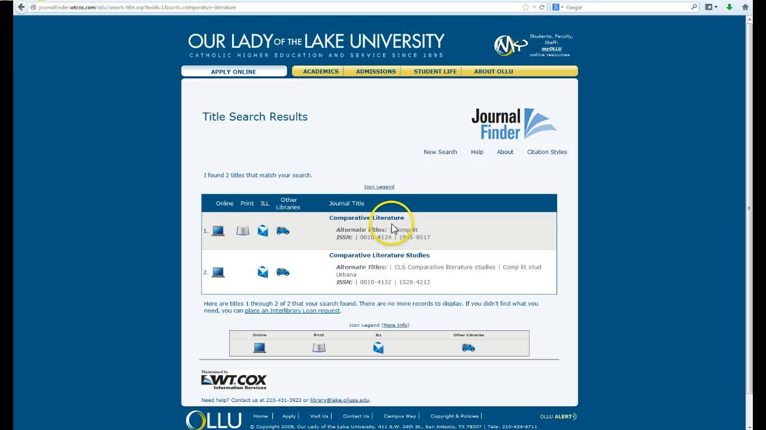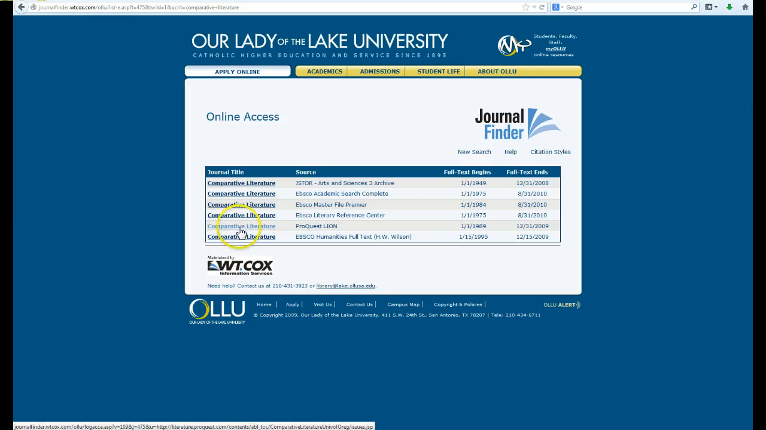Okay, it says comparative literature studies. That's a dilemma because I'm not exactly sure which one it is. I'm going to go with the first one here. It tells me that we've got online access. We also have print access. Let me start with online access.